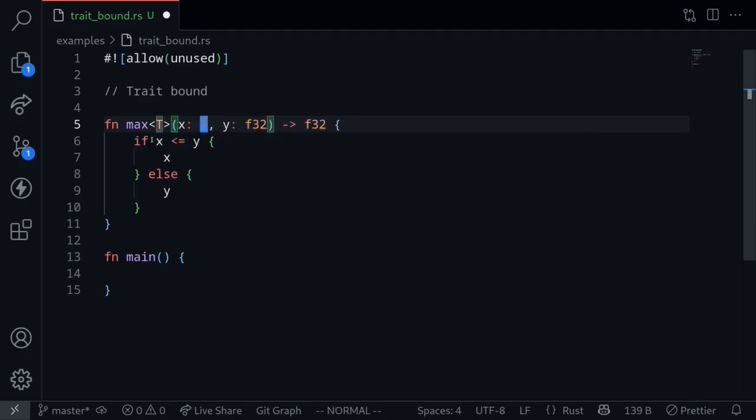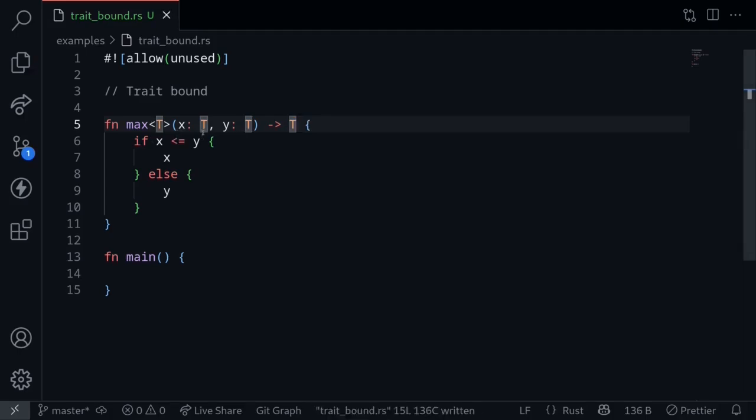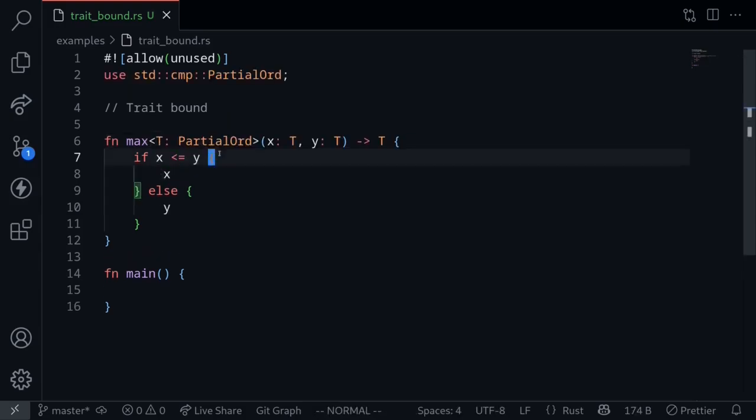It would take in two values of type t, x and y, and then compare them and return the same type t, the larger of x and y. But now we have a problem here. There's no guarantee that this type t can be compared. For example, for the type t, if we pass in a vector, then it doesn't make sense to compare two vectors. So what we need to tell the Rust compiler is that this type t will implement a trait so that these types can be compared. The standard library in Rust provides a trait called partial order so that we can compare the types. Now this function max will work with any data type that implements the partial order.